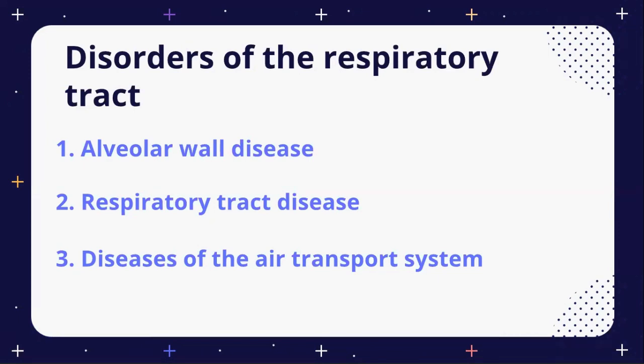Number two is respiratory tract disease. The example is narrowing of the airway due to asthma or bronchitis, and then sinusitis and rhinitis. Number three is disease of the air transport system. The example is carbon monoxide and cyanide gas contamination, and then a low level of hemoglobin, causing the body to lack oxygen or lack of blood.